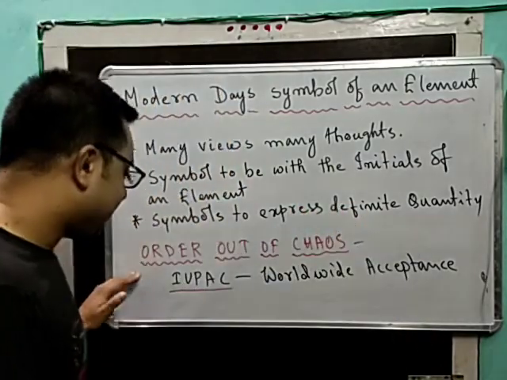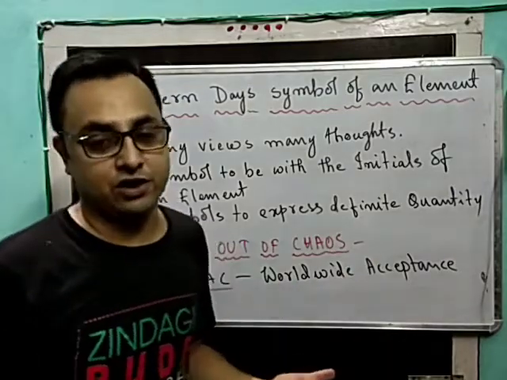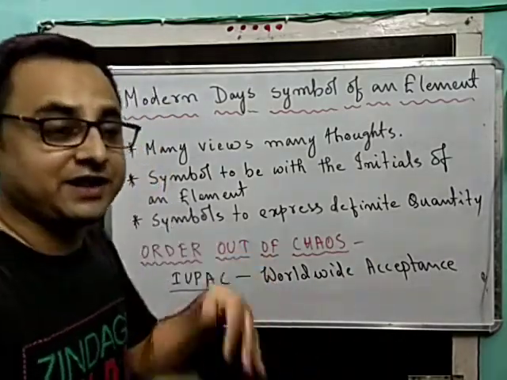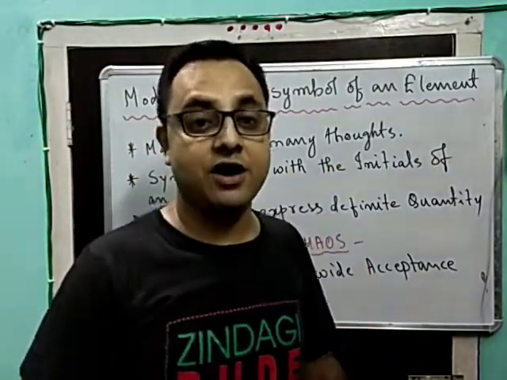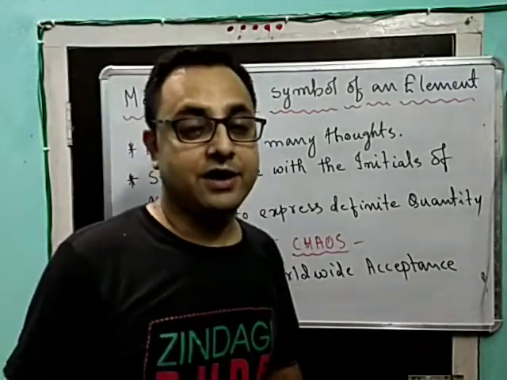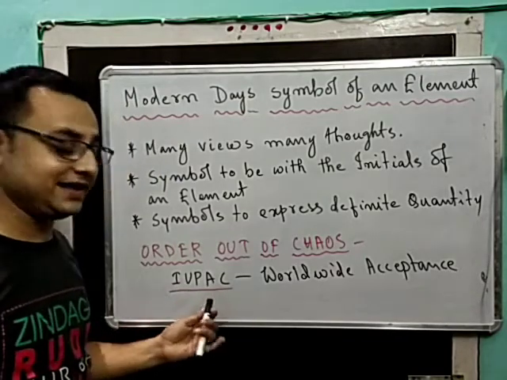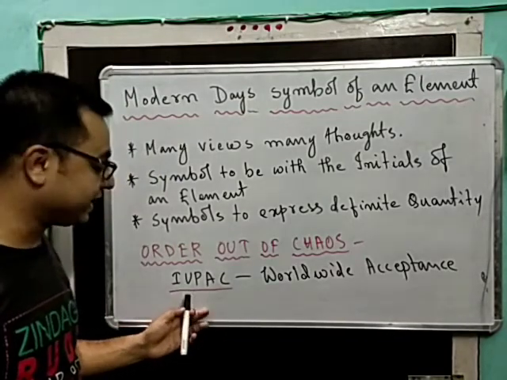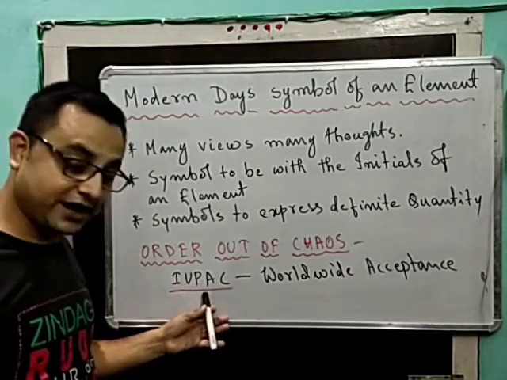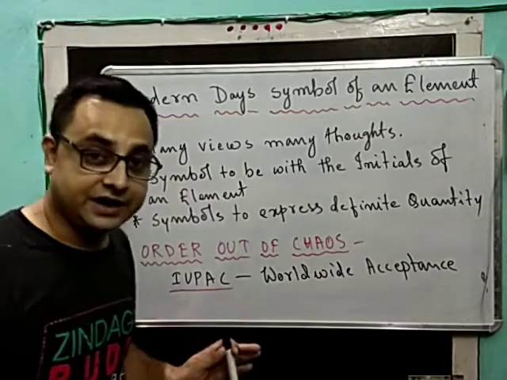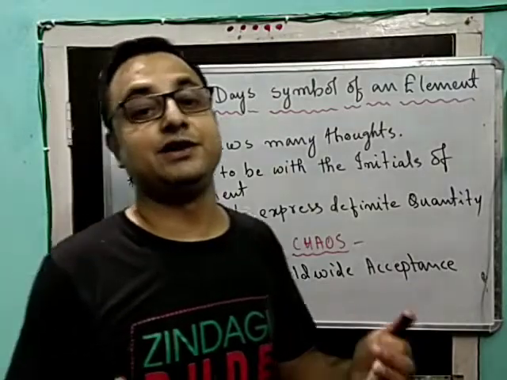At last, I mentioned here order out of chaos. That means as a big chaos was going out, an order, an arrangement came; the chaos could be stopped by organizing or forming a union. All right, forming a union, that is IUPAC. I stands for International, U stands for Union, P stands for Pure, A stands for Applied, C stands for Chemistry. So the International Union for Pure and Applied Chemistry, this union was being formed.